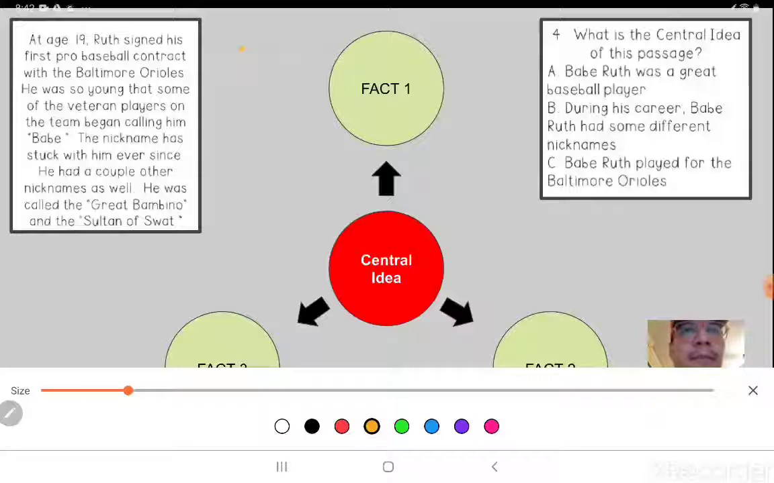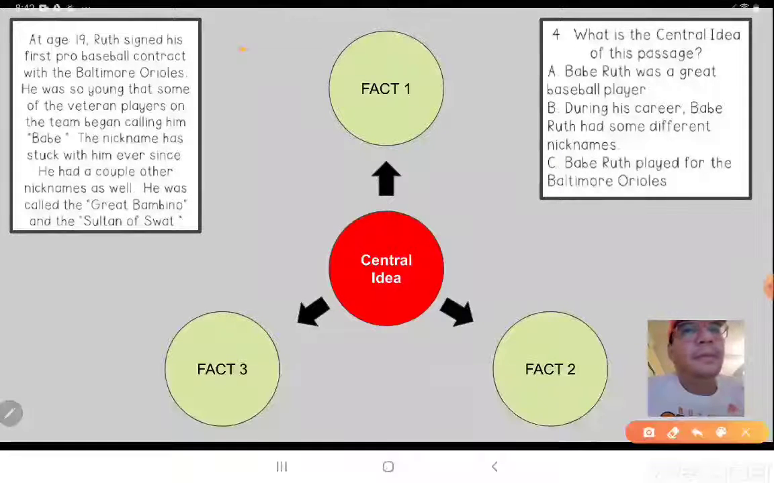All right. At the age of 19, Ruth signed his first pro baseball contract with the Baltimore Orioles. He was so young that some of his veteran players on the team began calling him Babe. The nickname has stuck with him ever since. He had a couple of other nicknames as well. He was called the Great Bambino and the Sultan of Swat.